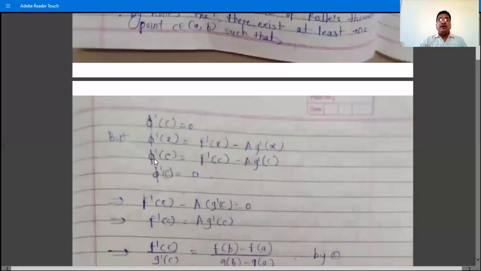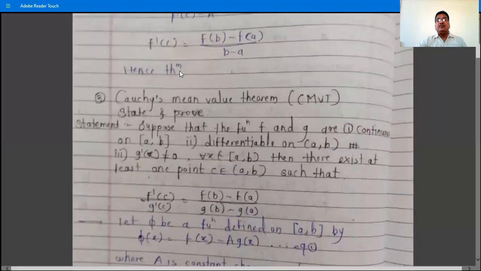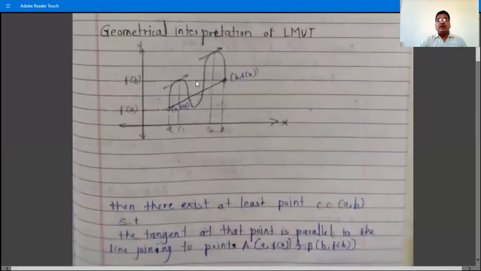So what do we have? In Lagrange's mean value theorem, f dash c. What is f dash c? The meaning of f dash c is the slope of the tangent at the point c. And f of b minus f of a divided by b minus a is the slope of the line passing through these two points a, f of a and b, f of b. What is the slope of this line?